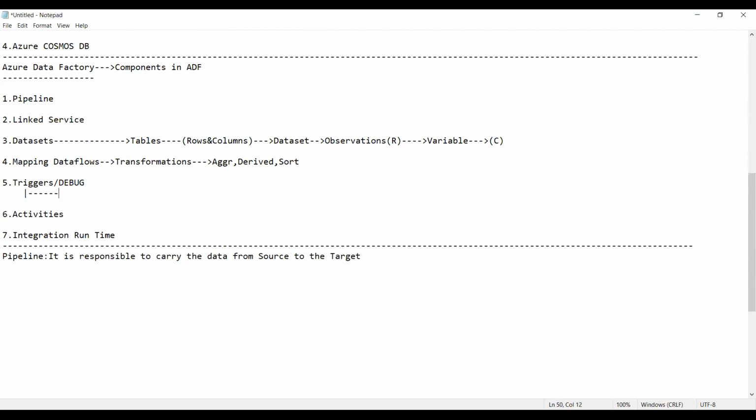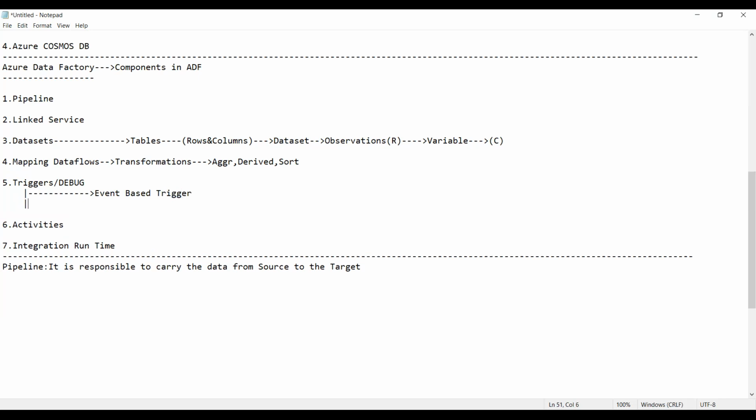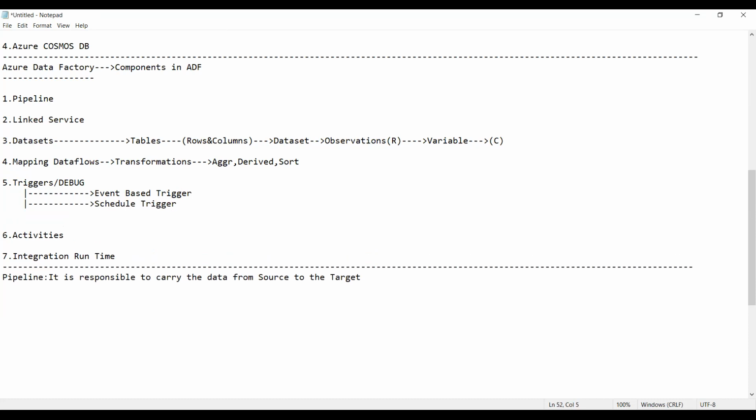Okay. So guys, when you talk about triggers, we have three types of triggers. What are those? The first type of trigger is the event-based trigger. Event means what? I'll explain to you. The second is the schedule trigger. And the third type of trigger is the tumbling window trigger.